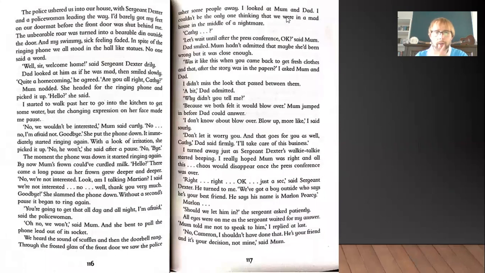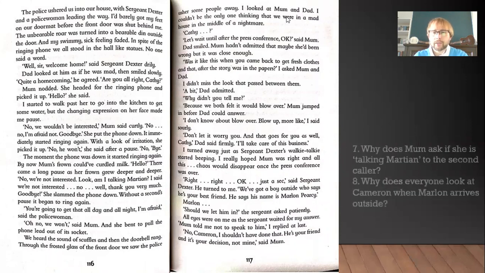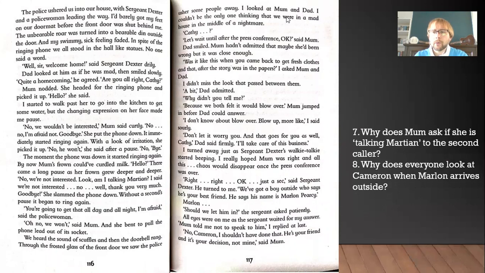Brilliant work, thank you very much. Next 2 pages then. Pause the video and read over them. You know the routine by now. Okay, and the questions for these 2 pages. Question 7: why does Mum ask if she is talking Martian to the second caller? And question 8: why does everyone look at Cameron when Marlon arrives outside? Two inference questions for you there.